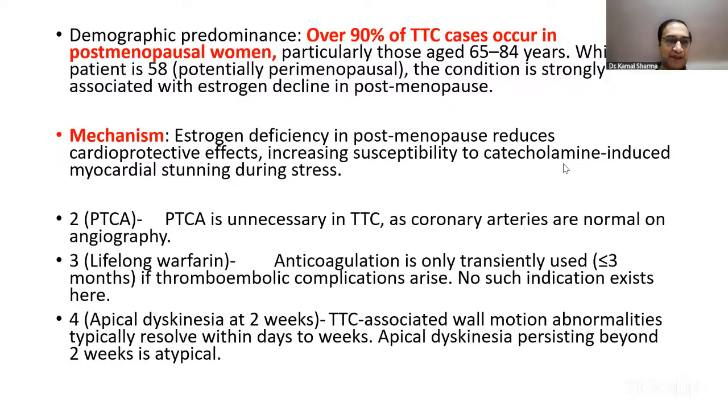Estrogen deficiency is believed to be one of the pathophysiological mechanisms, which increases catecholamine-induced myocardial stunning as a susceptible mechanism for how Takotsubo develops, and the predominant receptor which is responsive is the beta 1 receptors in the myocardium, which leads to apical ballooning and septal preservation, because of also the dual supply of the vagal as well as the sympathetic cardiac plexus. These two hypotheses suggest why apical ballooning happens. But there is something also called reverse Takotsubo, which can also develop in these patients.